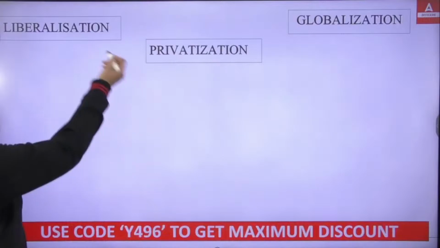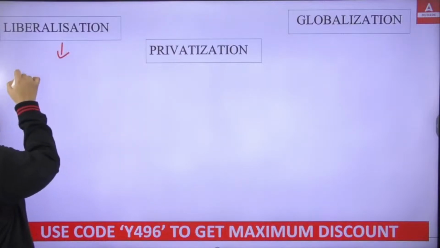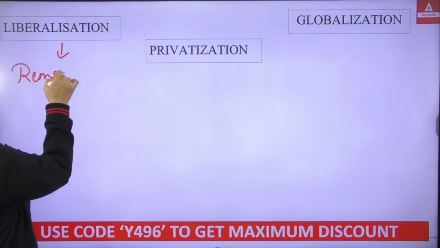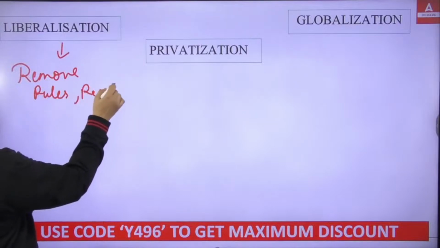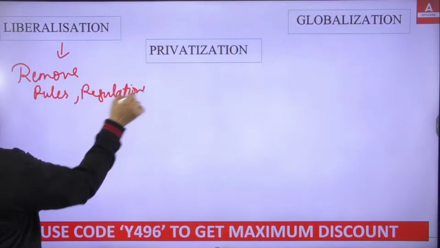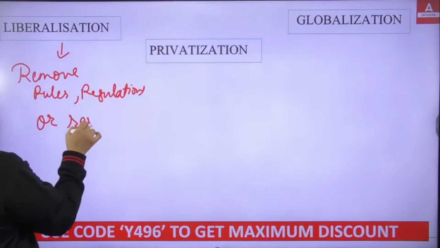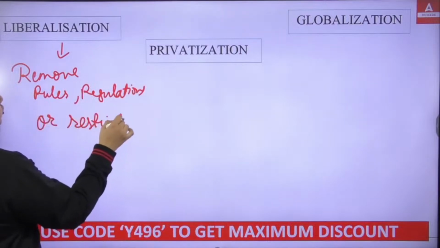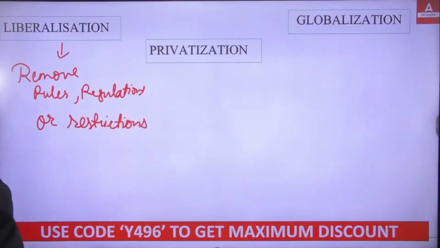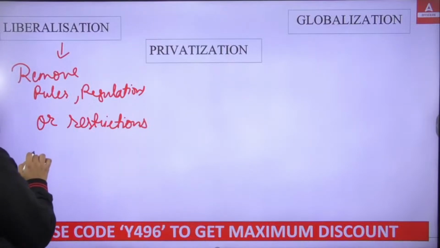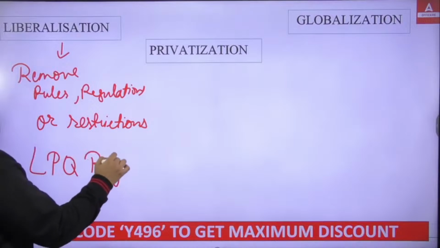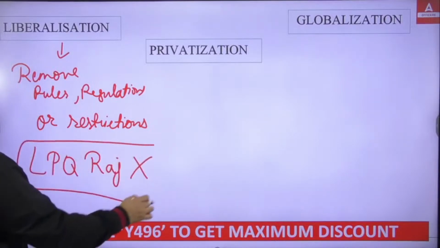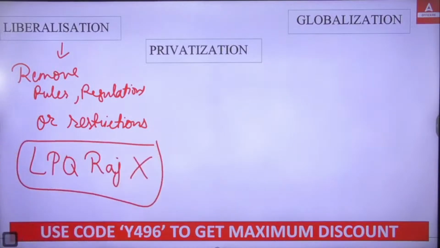If I'm talking about liberalization, what does it do? It removes the rules, regulations or restrictions. So removing rules, regulations, restrictions in the country, that's liberalization. Liberalization made the license, permit and quota Raj a thing of the past. So license, permit and quota Raj have been removed by liberalization.